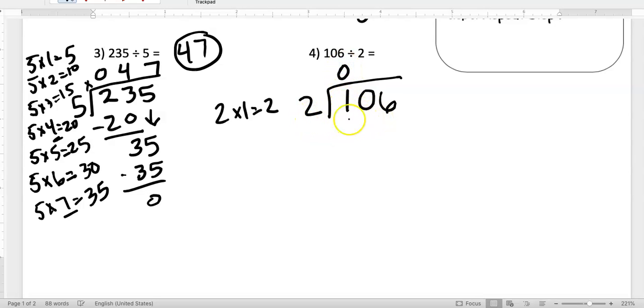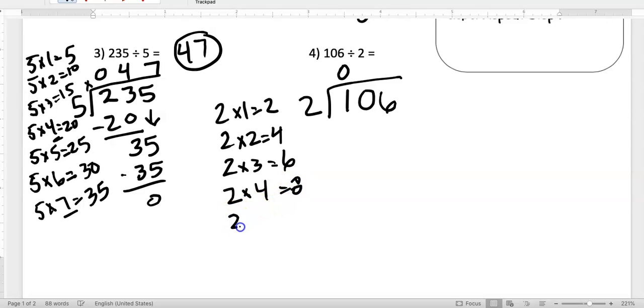Don't forget, this 1 is going to now turn into 10. 2 goes into 10 how many times? Let's check it out. Although, again, you should be able to say these facts quicker than I'm writing them off to the side, because your 2s are very easy. Oh, let me stop. 10, 10. I'm there. 2 goes into 10 5 times. Don't forget, we're going to multiply. 5 times 2 gives me 10. 10 minus 10 gives me 0. That was step 3. Step 4 is telling me to bring down this 6.